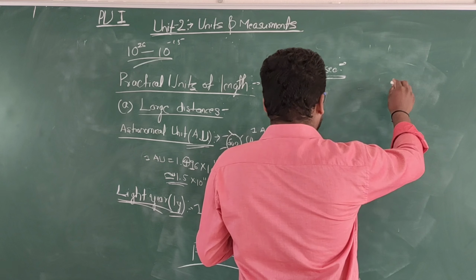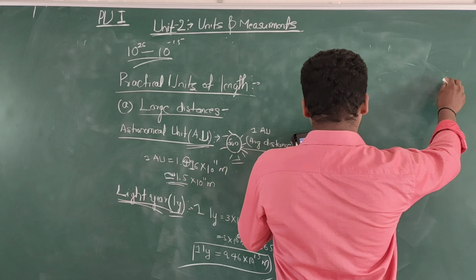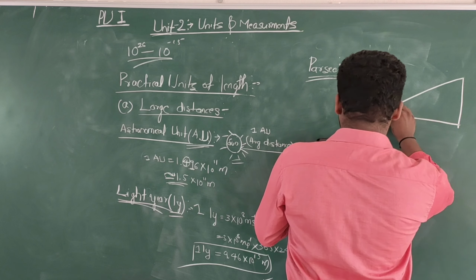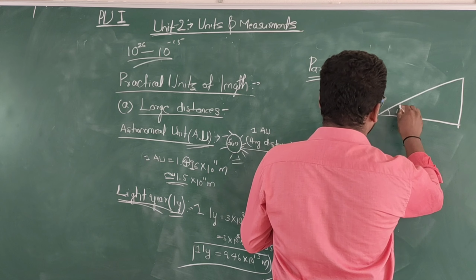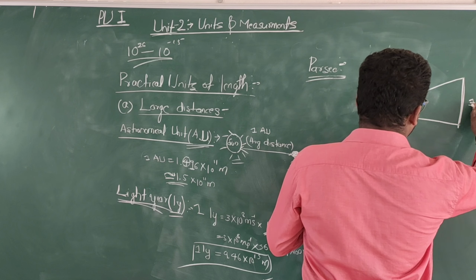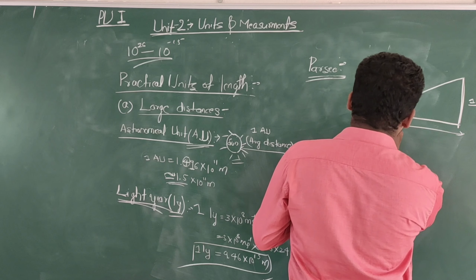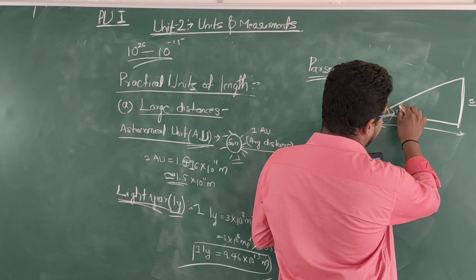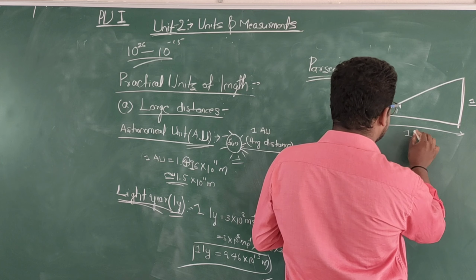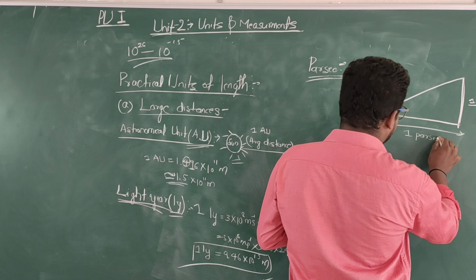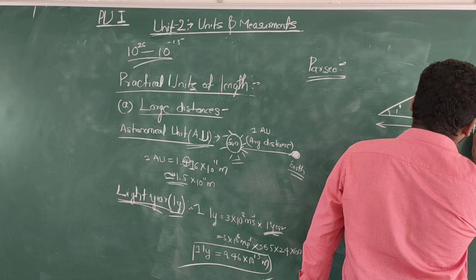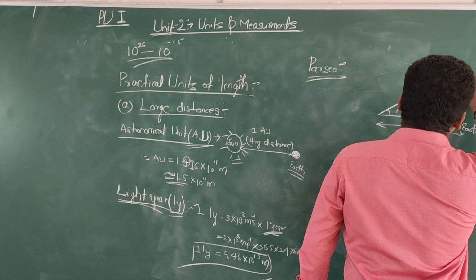It is the distance at which an arc of length equal to 1 astronomical unit is subtended by an angle of 1 second. This distance is nothing but the parsec. Pay attention here, please. Consider this as the earth, sun, and this sun, earth.